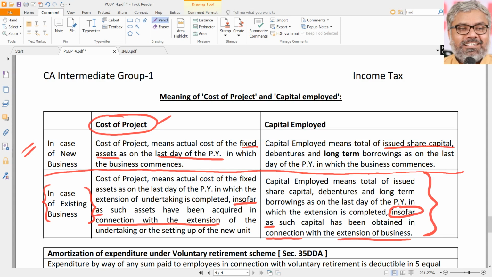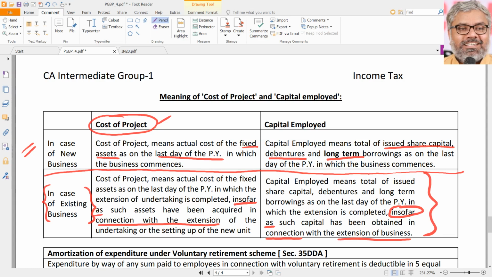Share capital includes equity share capital also, preference share capital also. Debentures also, yes. Long-term borrowings, not short-term. Bank overdraft, short-term loans, no. Long-term borrowings, equity share capital, preference share capital, debentures, which are existing on the last day of the previous year in which the business commences, that is called capital employed.